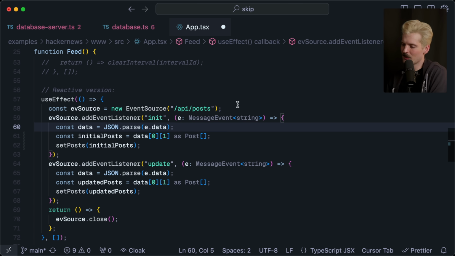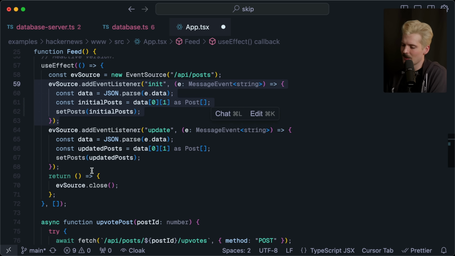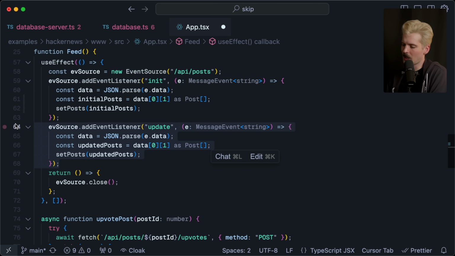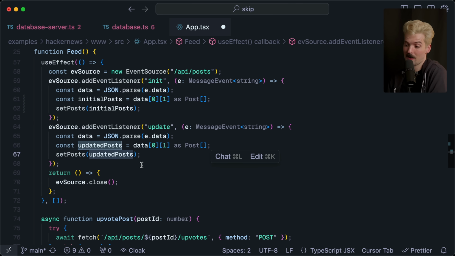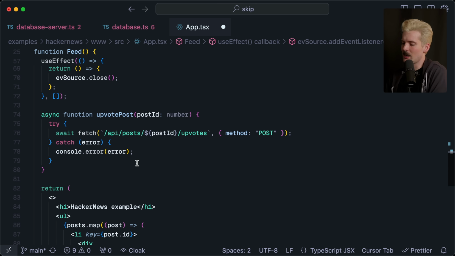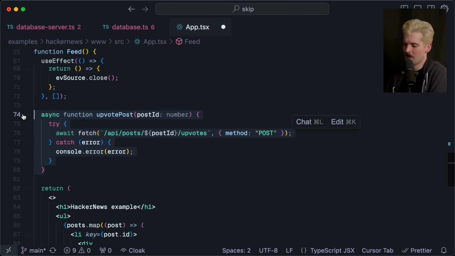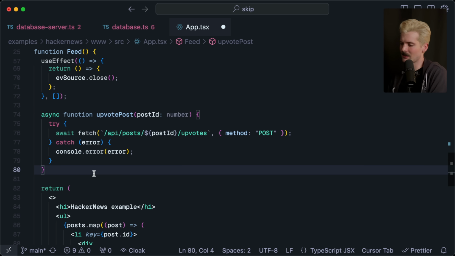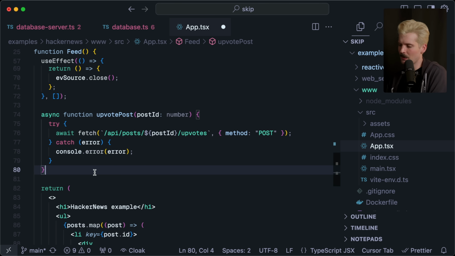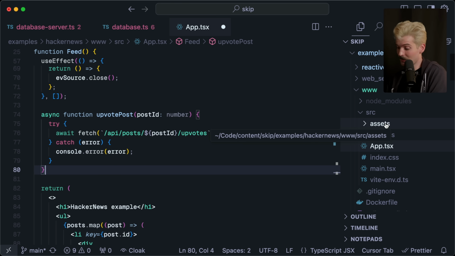So the event source, when created, fires the init, which sets the default state for posts. And then when an update comes through, it comes through with all of the posts. So we just rerun the set post function with the new set of posts. And then to make a change, we just have a post call. Confusing since we're getting posts. I mean post method call that triggers the update. And as long as the backend is implemented properly, this should automatically come through and you'll see the update on your end as a user.